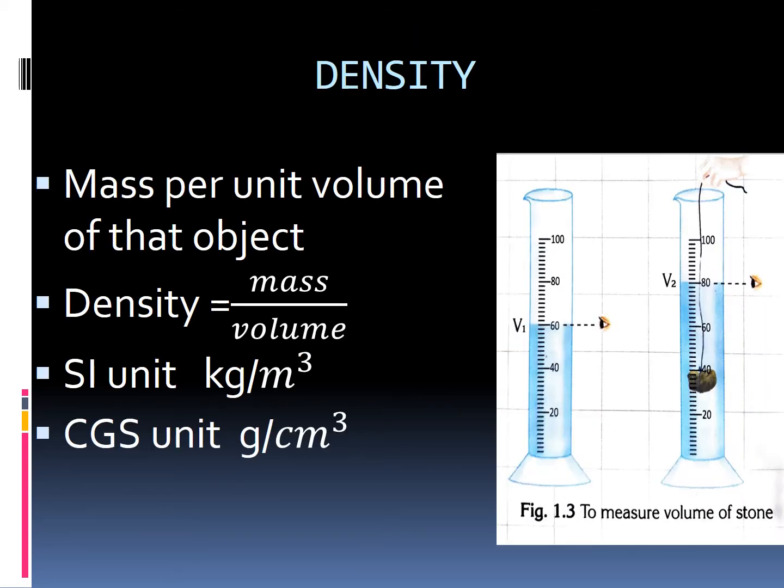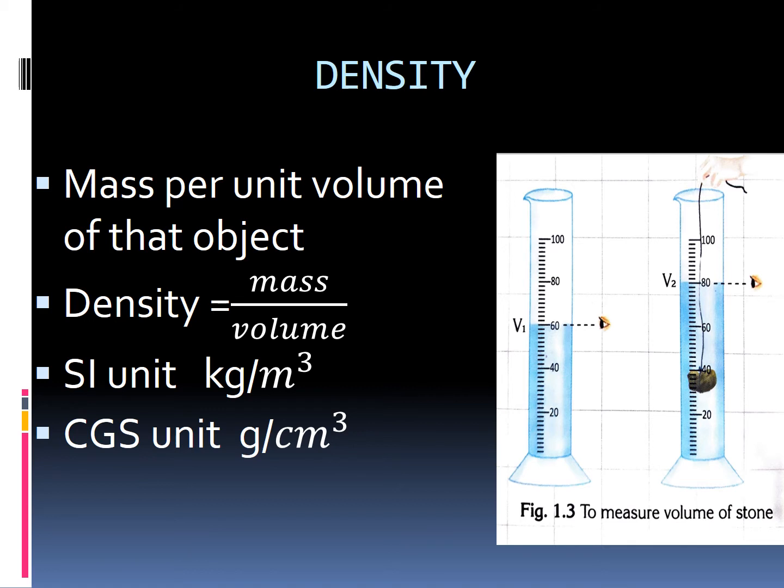And then the next physical property is density. Okay, what do you mean by density? Mass per unit volume of that object. Okay, mass per unit volume of that object. So what is the formula for density? We have a formula, is it? Density equal to mass by volume. We can denote density by rho, okay. I have taught you the symbol, is it? That is called rho, okay. Density equal to mass by volume.